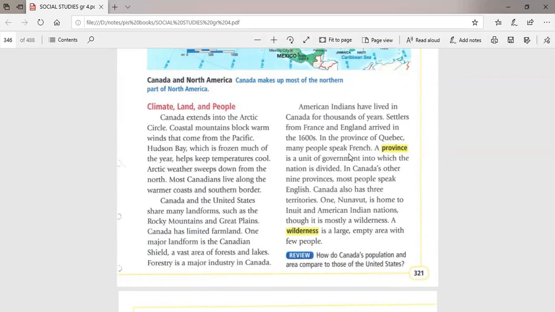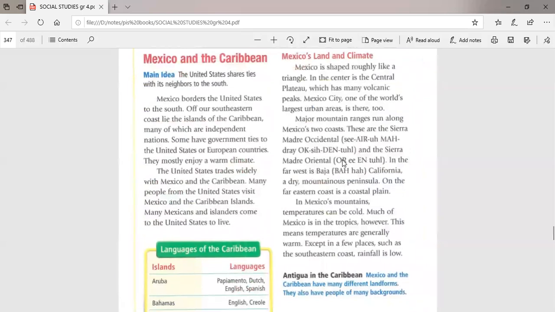After that, France left Canada and the French people went back to their country and Canada got its freedom. So the Canadian people speak English except only Quebec speaks French. So what I want from this paragraph is only that all the Canadians speak English except Quebec speaks French.